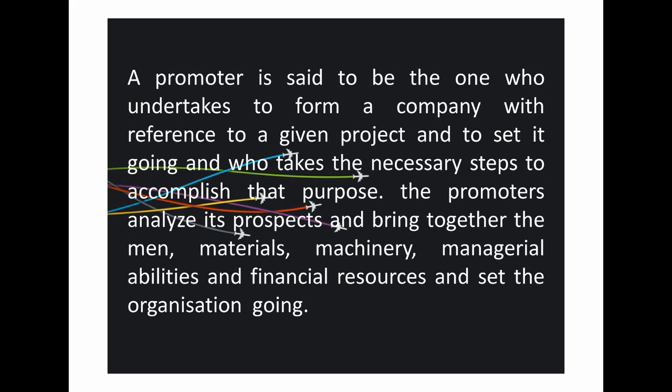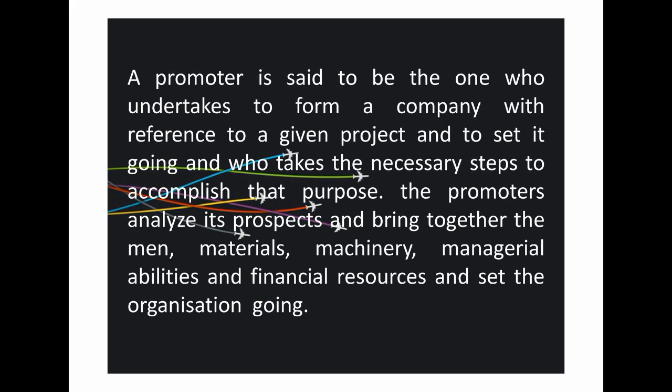So apart from conceiving a business opportunity, the promoter analyzes its prospects and brings together man, material, machinery, managerial abilities, and financial resources, in order to start the business as well as to see the business working efficiently. He has to see that all the things required for efficient working of the business are made available.